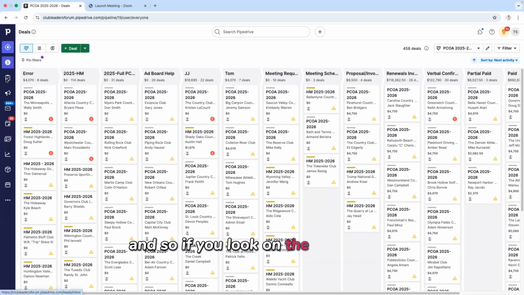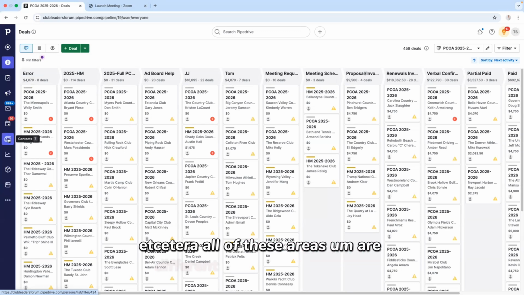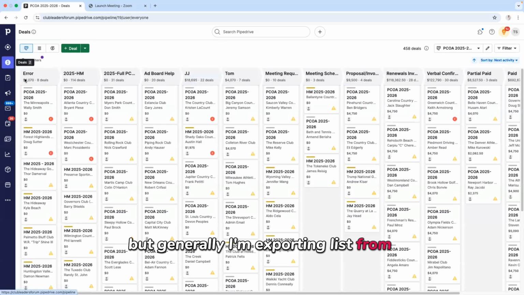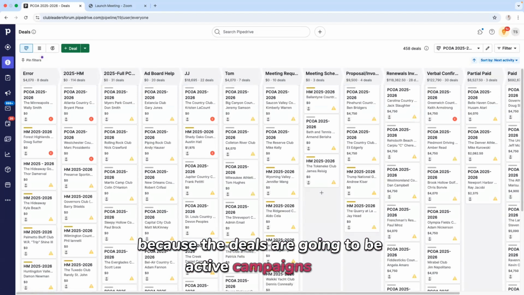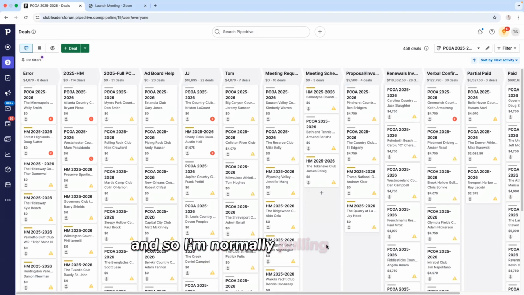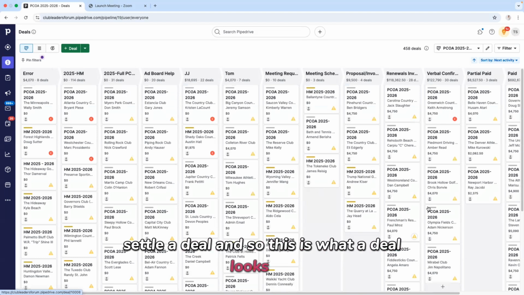And so if you look on the left side of your bar, there's several areas: marketplace, products, insight, contacts, etc. All of these areas are different and unique. Contacts, I can definitely export a list from there, but generally I'm exporting lists from deals because the deals are going to be active campaigns or active sales campaigns. And so I'm normally pulling my lists from my deals because I'm needing to contact these people to settle a deal. And so this is what a deal looks like.